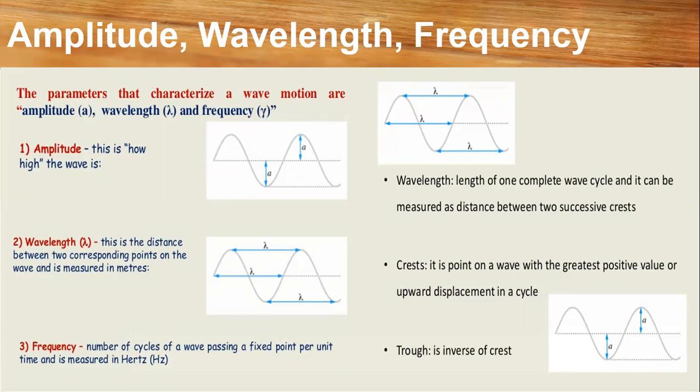Similarly, the wavelength is the distance between two corresponding points on the wave, measured in meters, denoted by lambda. See here the sinusoidal waveform, one sine here, either this one or the top one. They mention the middle, the top, and the bottom as the positive as well as the negative, and it is clearly shown how we can determine the distance in the form of the wavelength.